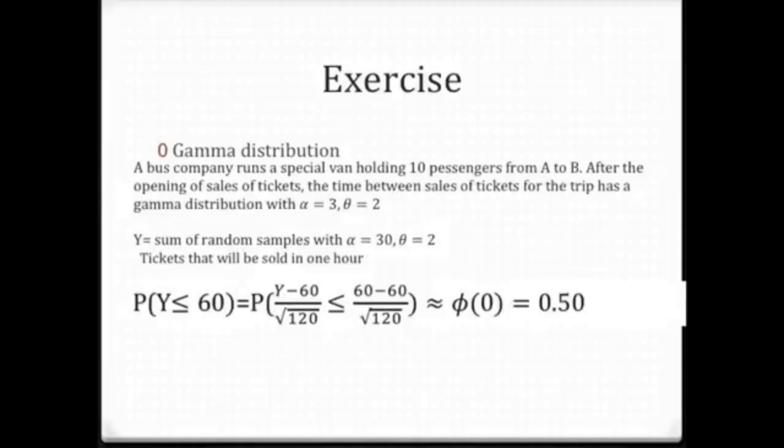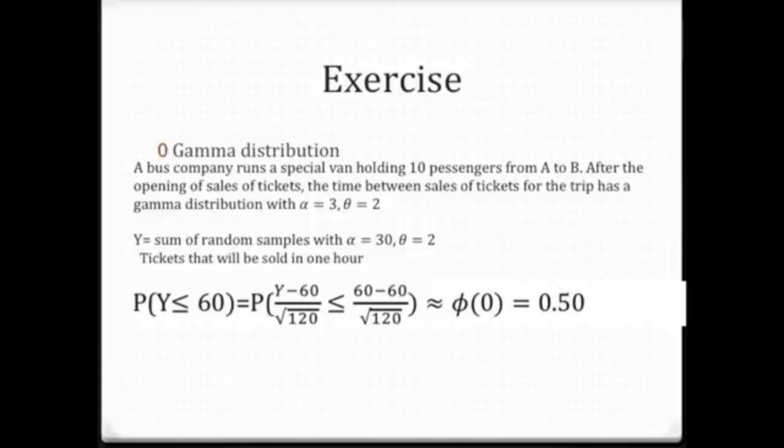Now let's look at the gamma distribution. Suppose there is a bus company operating a minibus, capable of carrying 10 passengers, from place A to place B. After the tickets go on sale, the time between one ticket sale and the next follows a gamma distribution, alpha equals 3, theta equals 2. Time is measured in minutes. Y is the sum of the random samples. Alpha is 3 times 10, which equals 30. Theta is equal to 2.